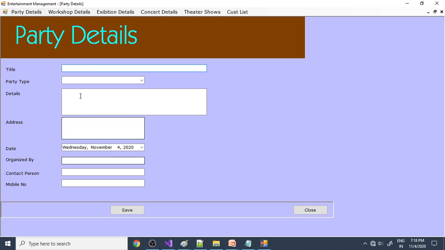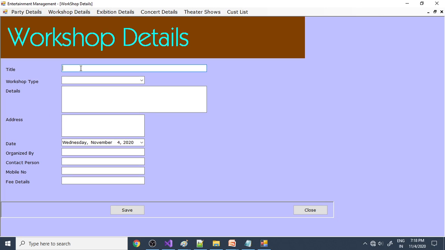Okay, so here are the party details. When the party will happen, for the complete details we can enter what party it is. Let's say there is a workshop. Let's assume this is for the company, and in the company there is a workshop going on about Visual Basic. Workshop type is education.